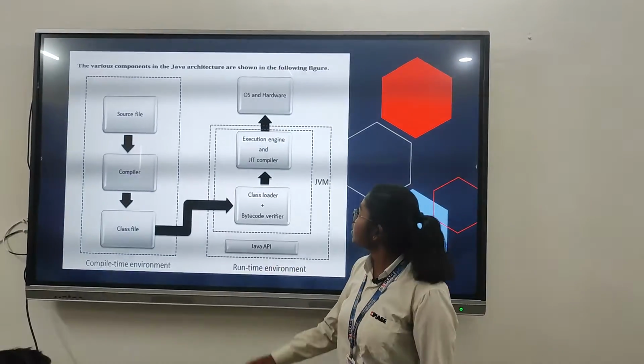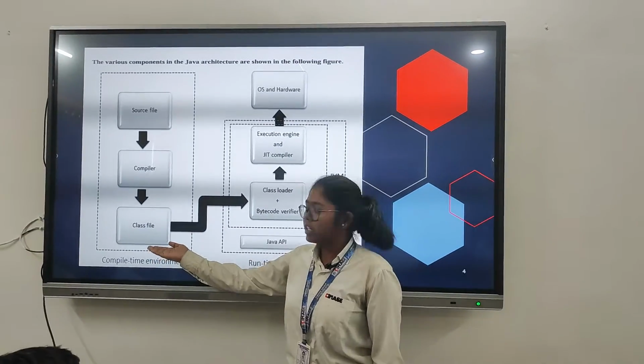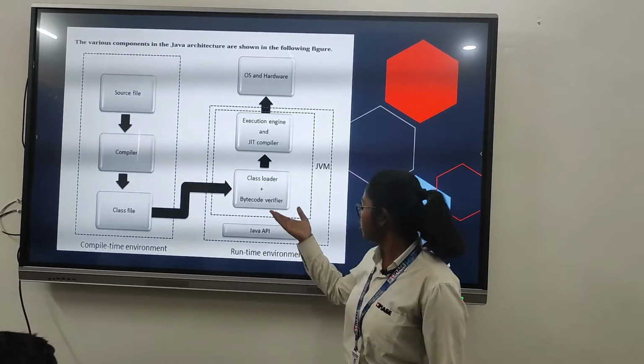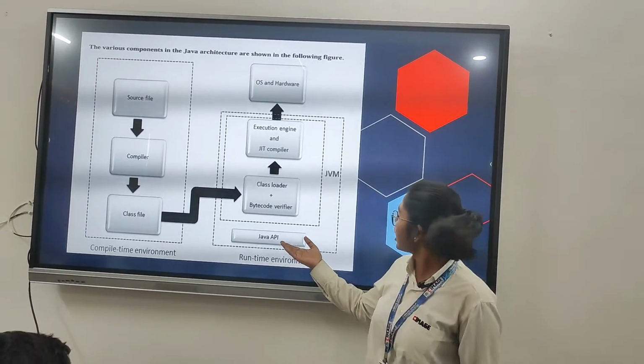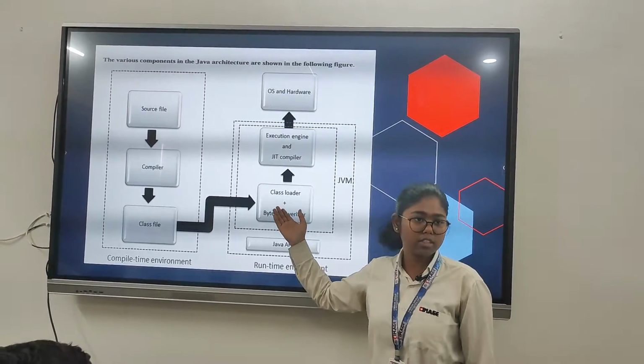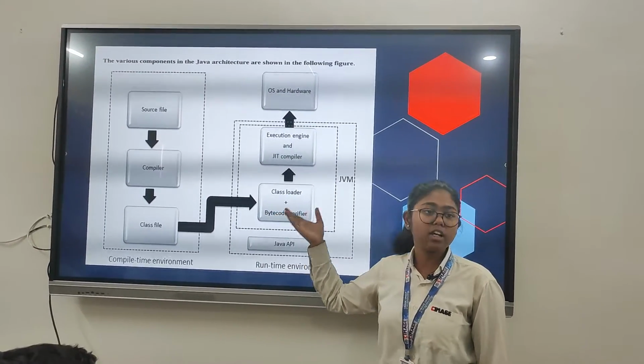Now, moving back, first of all, the class file, which is the compiled version of the source file, comes into the JVM. Now we have the class loader. The class loader is where the class is loaded dynamically.